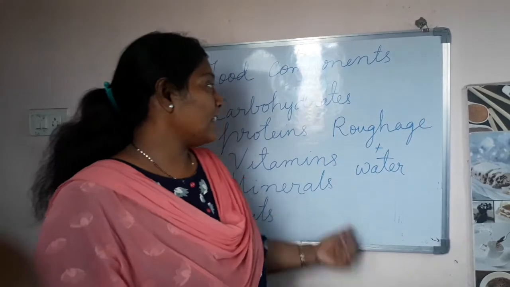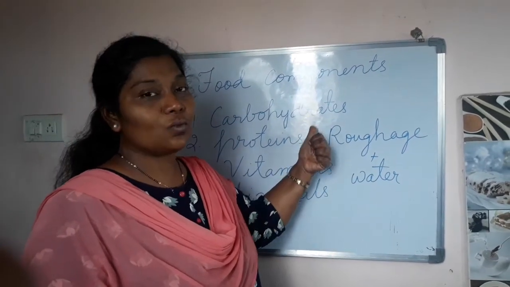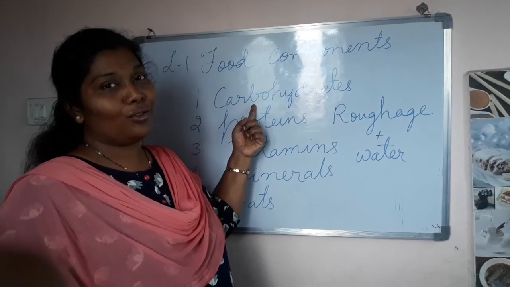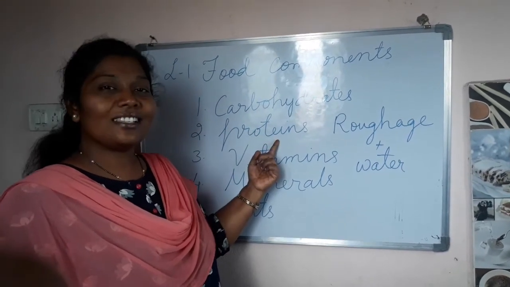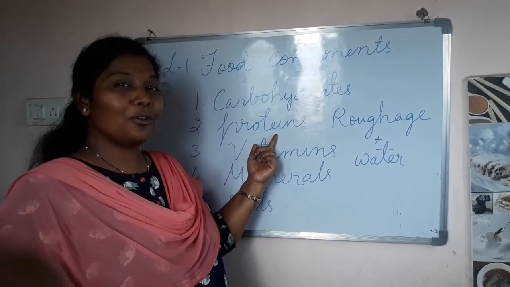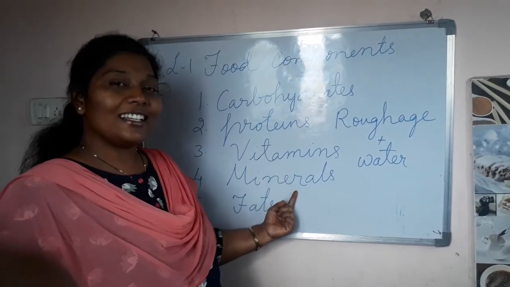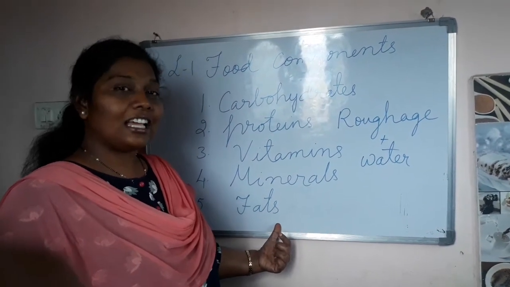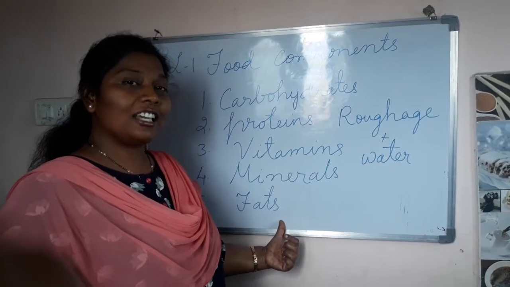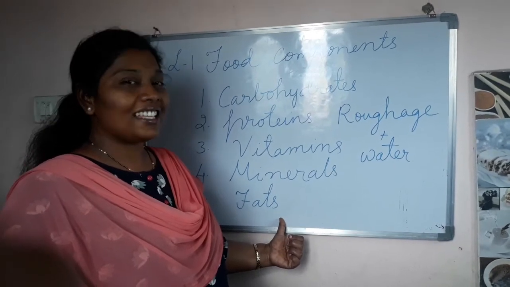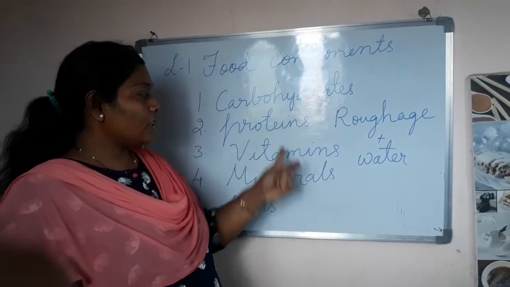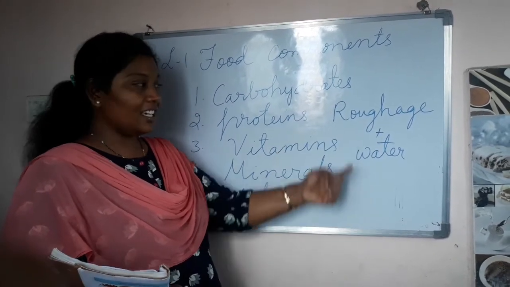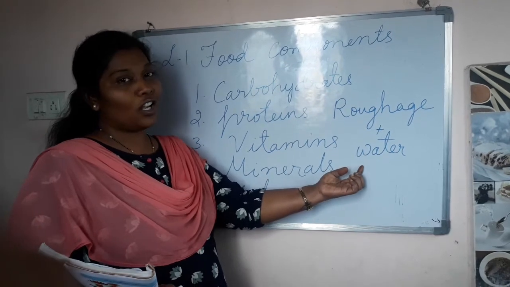Okay, children, now let us repeat these words once again. Carbohydrates, energy giving foods. Proteins, body building foods. Vitamins and minerals, they are protective foods. Fats, also a source of energy giving food which is required in lesser quantity. Along with all these five components, we need two more components. See, roughage and water.